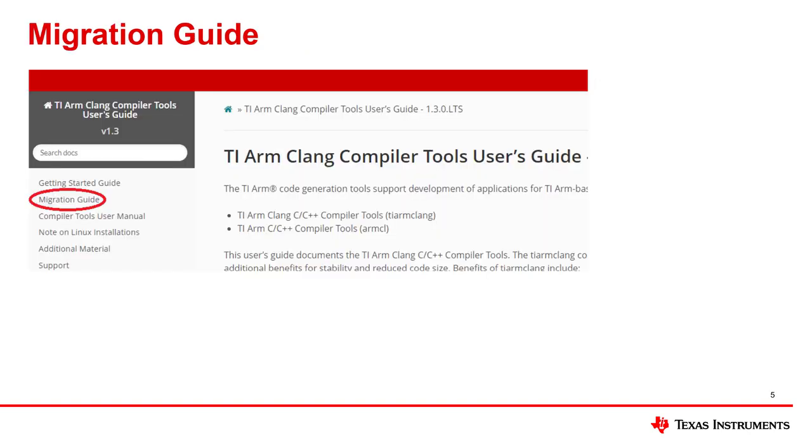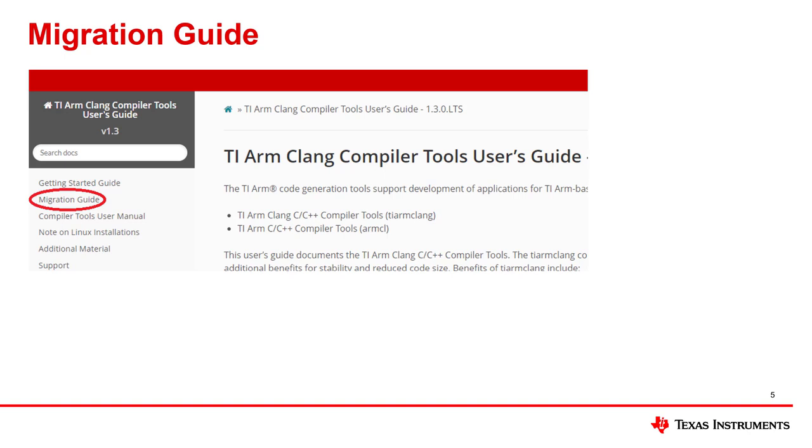To further aid you in the process of migrating from ARMCL to TI-ARM-Clang, we have prepared a migration guide, and it goes through all sorts of details, all the way down to, it has tables for every compiler option. This is the ARMCL option. This is the corresponding TI-ARM-Clang option. And sometimes there's a couple of caveats there, and those will be there, and it just goes through everything at the lowest level of details.